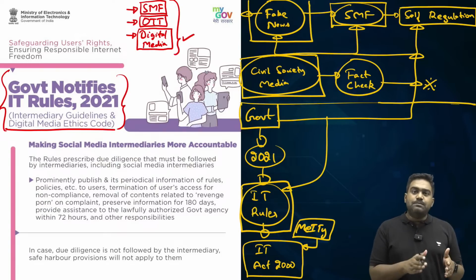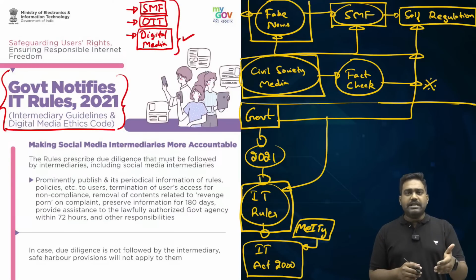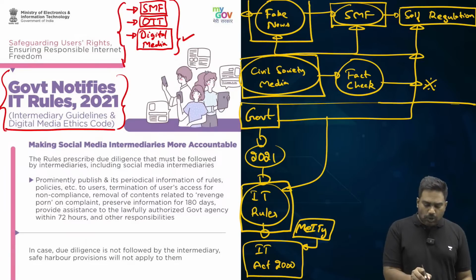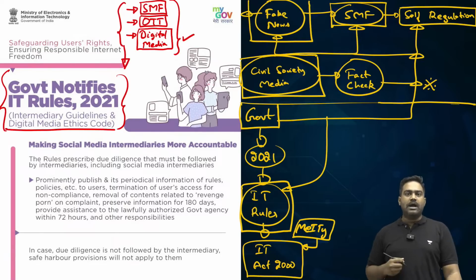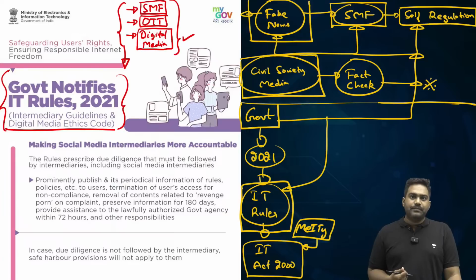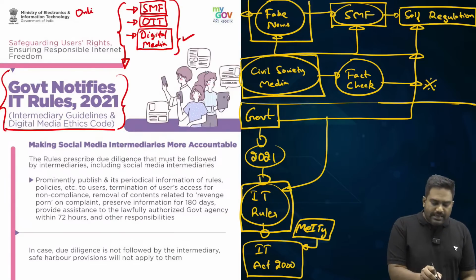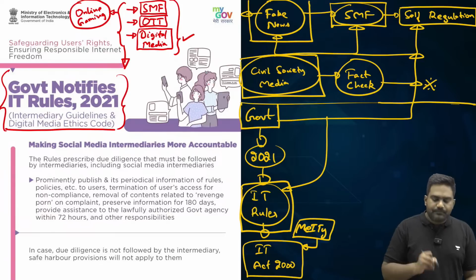So these internet-based platforms, social media firms, OTT platforms and digital media were first brought under the regulation of the new IT rules. These IT rules have been repeatedly amended. Even online gaming has been brought under regulation under the same rules through a recent amendment.